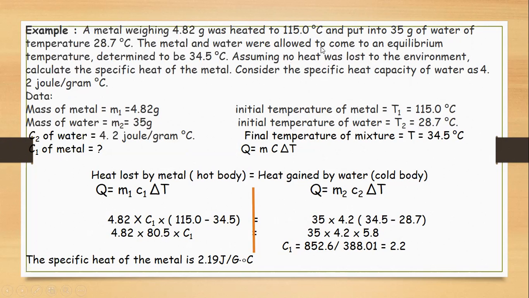The metal and the water were allowed to come to equilibrium. When both are in equilibrium, it means that no further flow of heat is possible. They are both at the same temperature now.